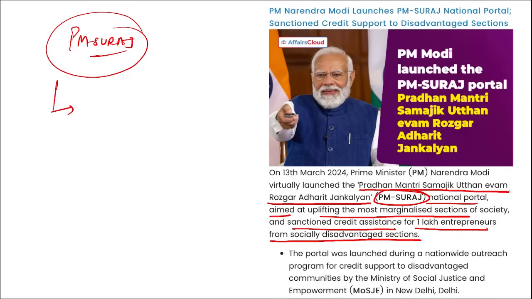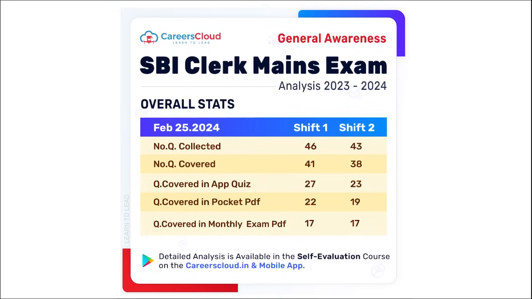Right, so remember this. And this PM Suraj national portal was launched by PM Modi, and it is to basically help the poor people or the most marginalized sections of the society for their upliftment, to help them grow with loans, right, to help them in their businesses to grow and to provide them loans at low interest, right, so that they can grow. And this portal will help them to monitor all these loans, credit schemes, so that they can apply for the same.